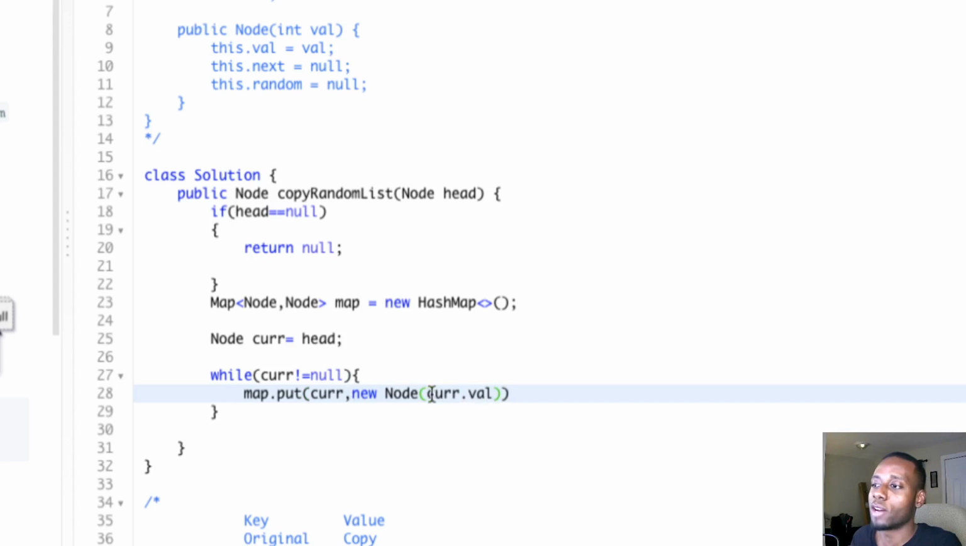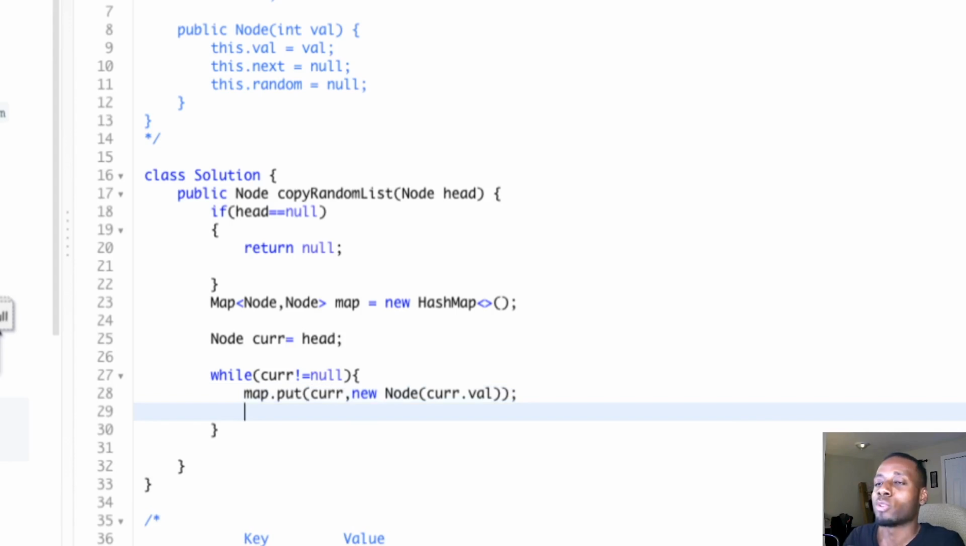So now that's how we got the deep copy of that node. We pretty much create a copy of that node just by getting the actual data that's in there, which is the value. After we do that, we have to do cur equals cur.next. This is how we move forward in a linked list. If you guys don't know that, check out my linked list series on this channel.